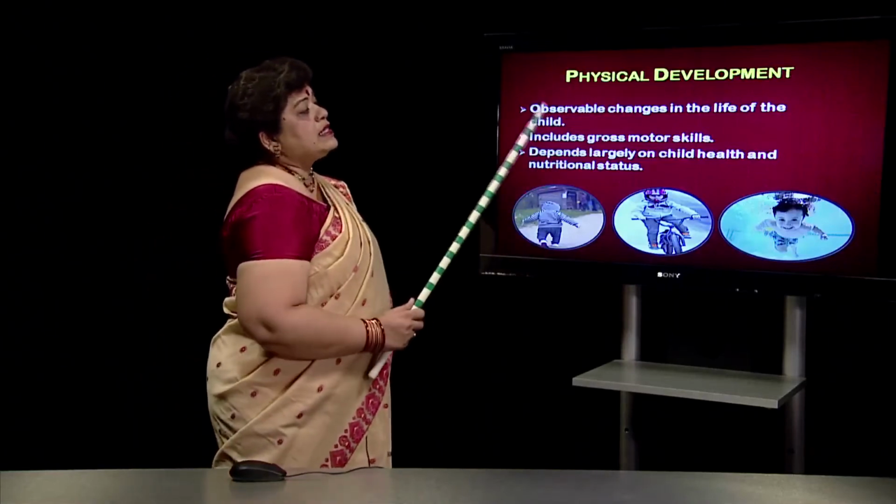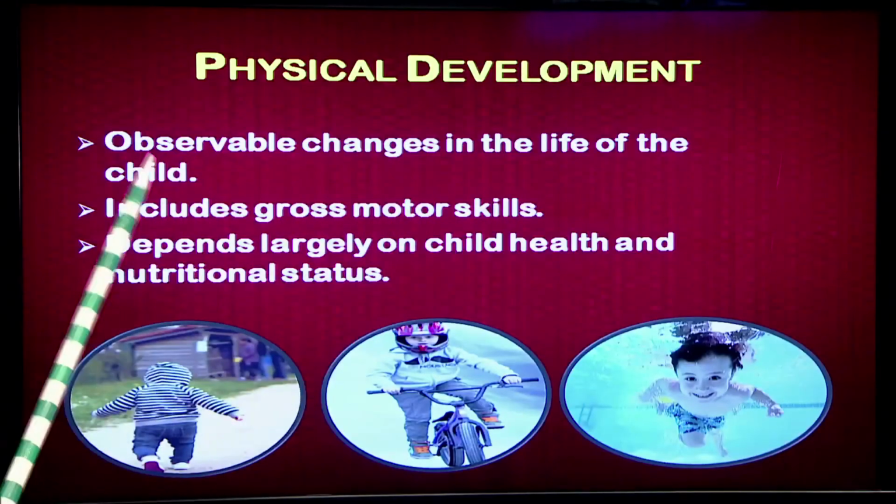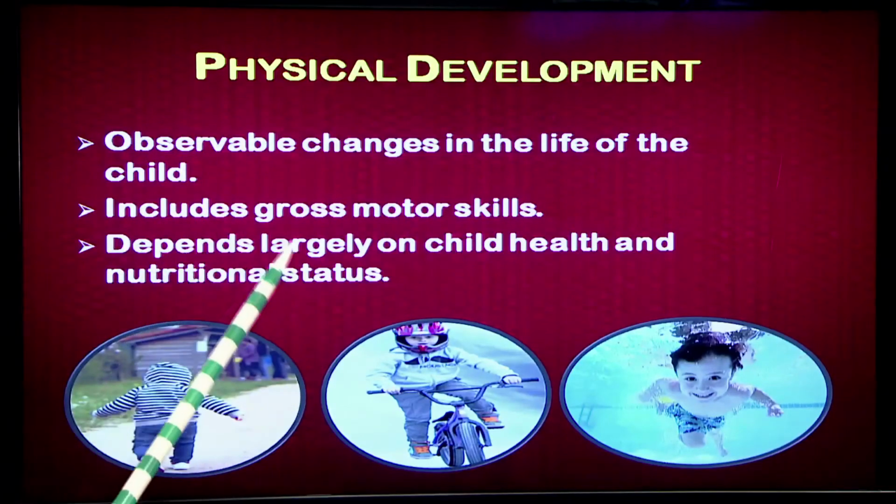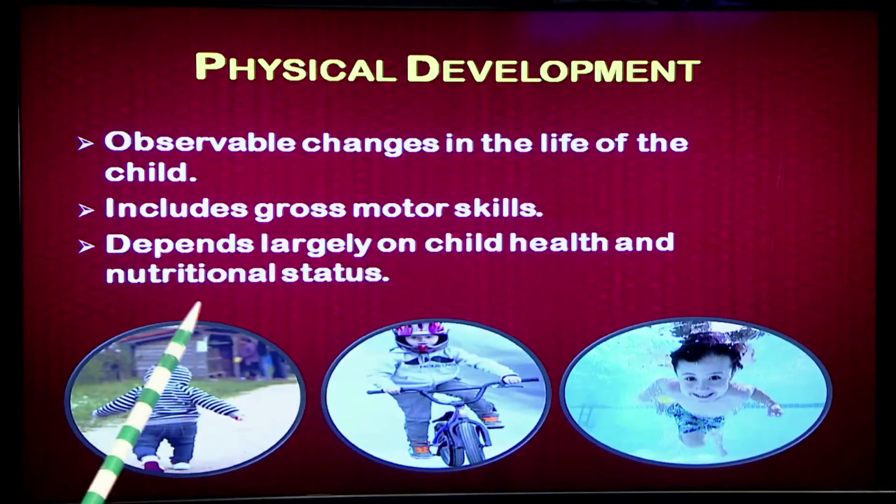Physical development is the observable change in the life of the child. It includes gross motor skills, and it depends largely on the child's health and nutritional status. If the child does not have good health and nutritional status, then physical development will be affected.